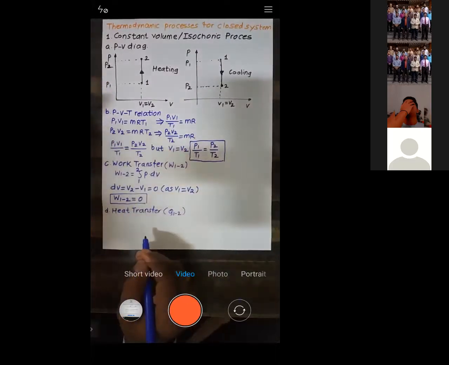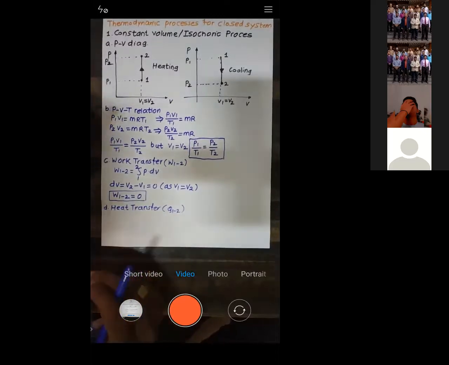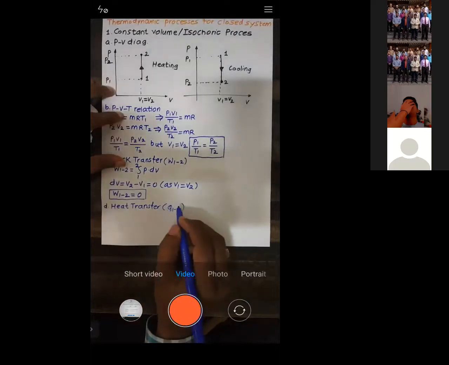Now let us calculate the heat transfer. How do we calculate the amount of heat transfer? We covered this in the last lecture.